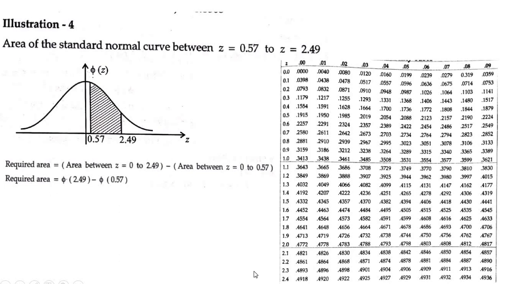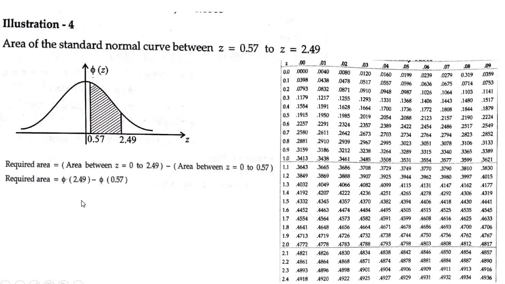Now use the table and find the value of 2.49. This is 2.4 plus 0.09. So 0.4936 is the value of phi of 2.49. For phi of 0.57, you have 0.5 plus 0.07, and 0.07 is here, so this is equal to 0.2157.